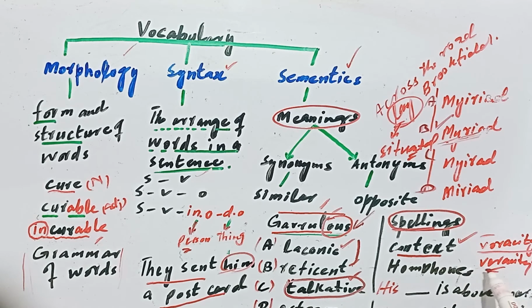In the context we will judge whether we need veracity or voracity. Context is important, spellings are important, and homophones are important, because some words resemble each other in spelling, with one or two letters changed. Such questions are asked. This was the overview of vocabulary. Students, I hope you can now judge the vocabulary. In the next video lecture, I will give you hints on how to guess the meanings of words. That will be the next lecture. Keep in mind.